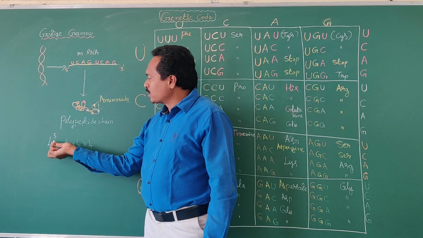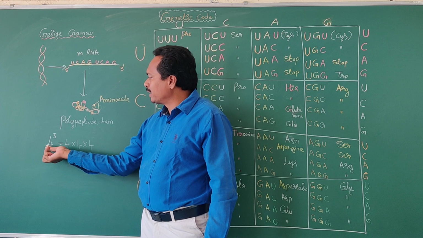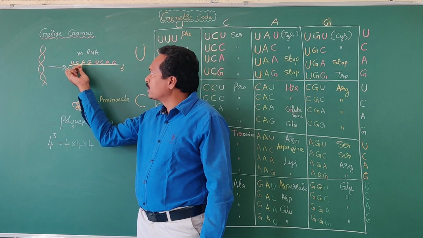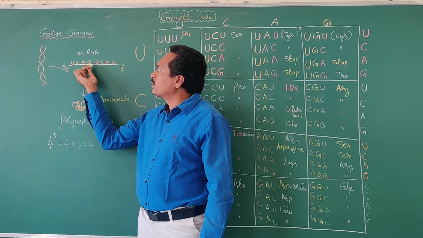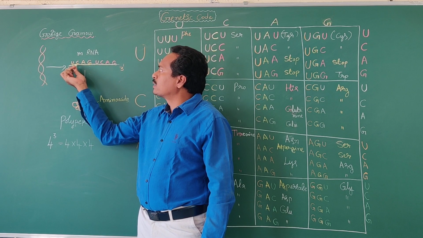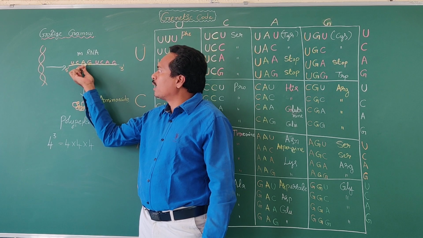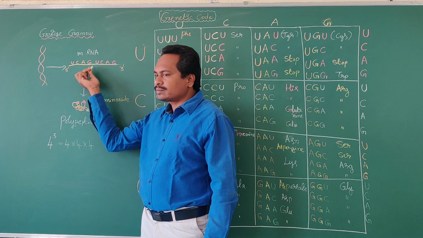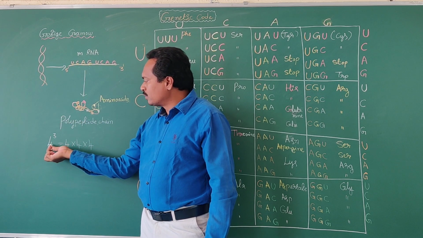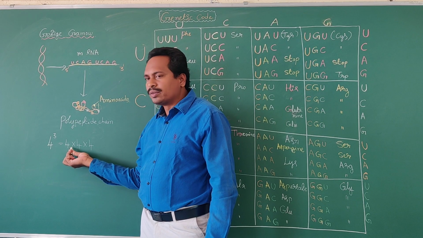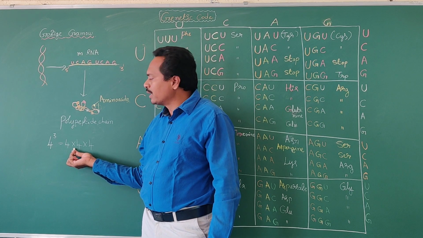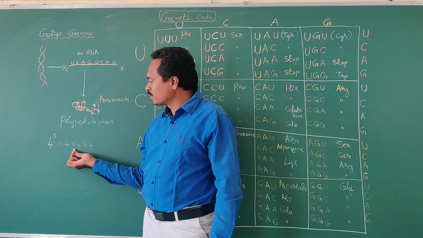How many nitrogen bases are present in an RNA molecule? Four kinds of nitrogen bases: uracil, cytosine, adenine, guanine. So these four nitrogen bases form the 64 codons in the genetic code.